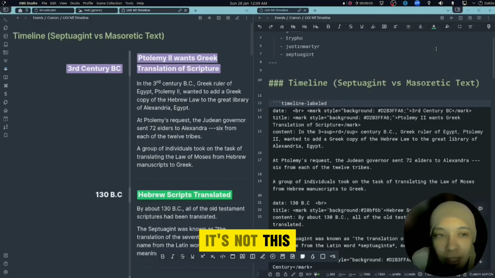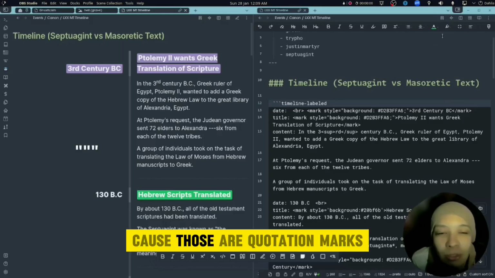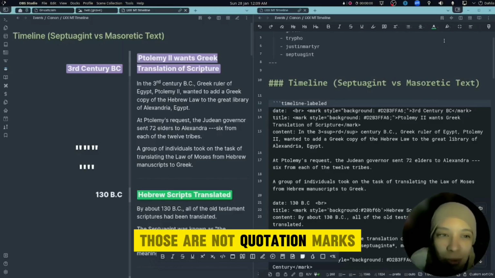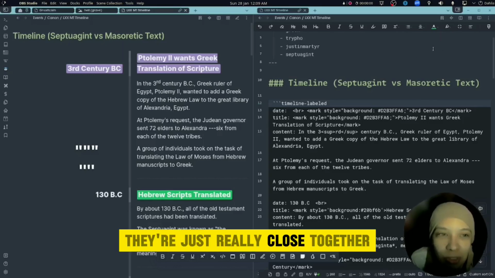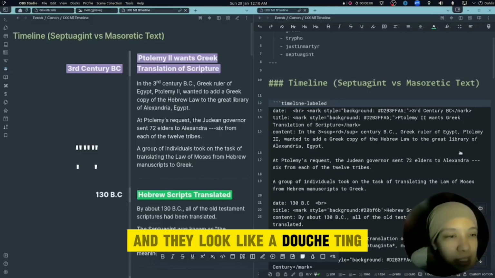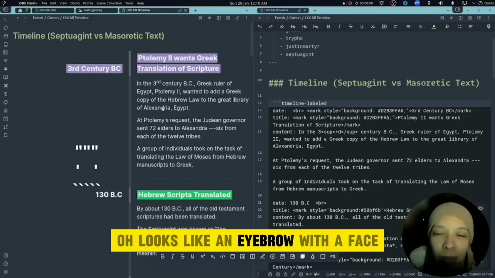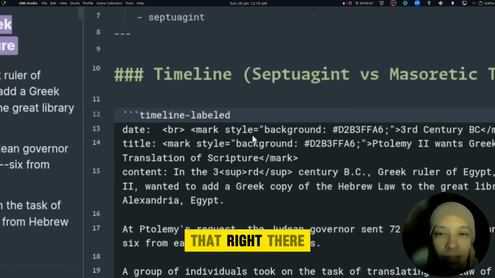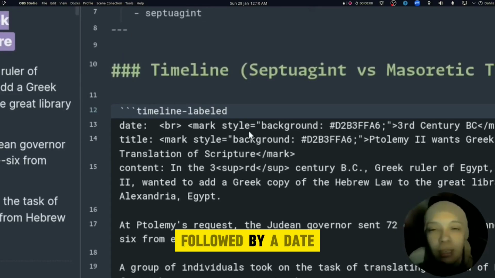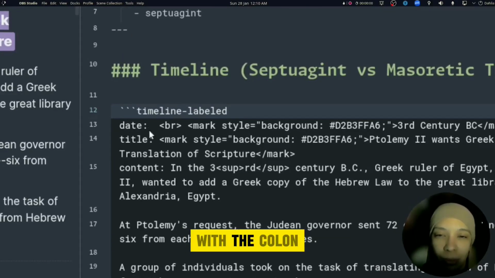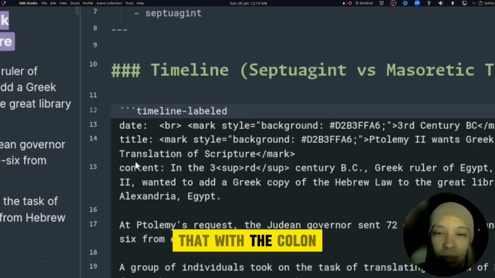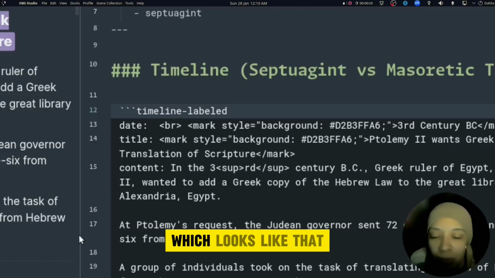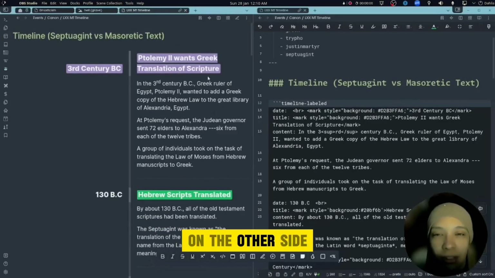It's definitely not that, because those are quotation marks. They're just really close together, and they look like an eyebrow with a face. Those three dashes, and that right there, followed by a date with the colon, the title with the colon, and then I have some stuff here which looks like that on the other side.